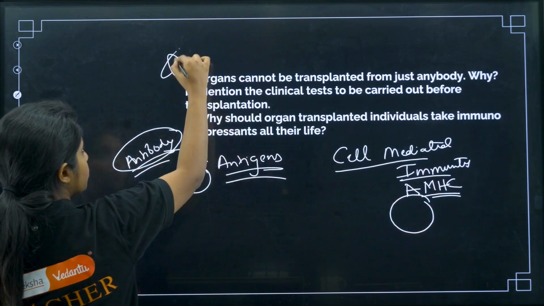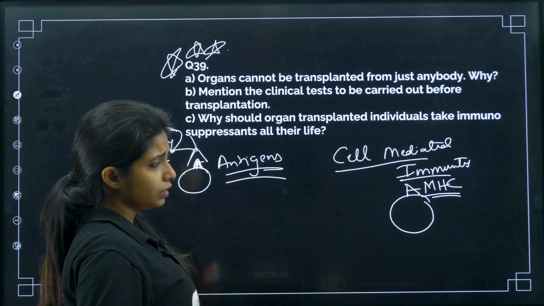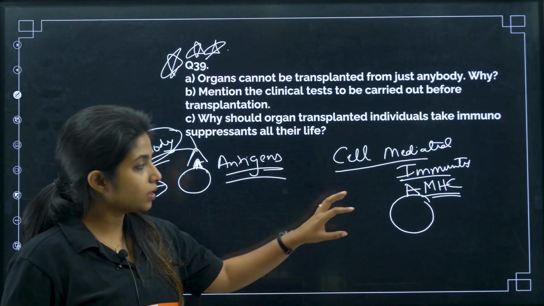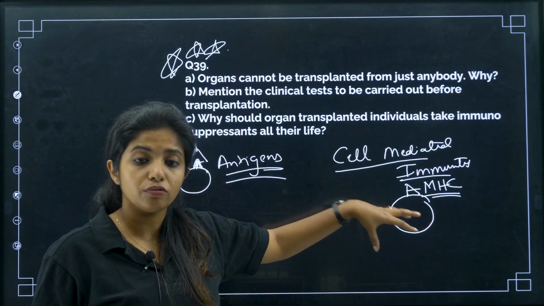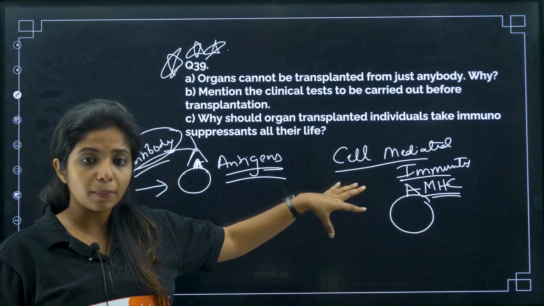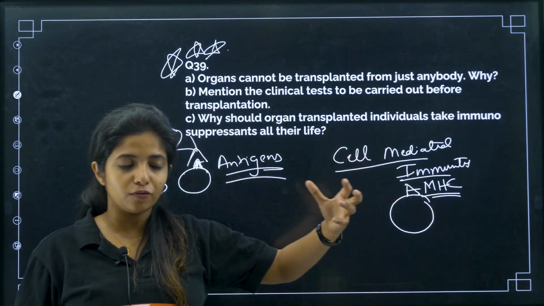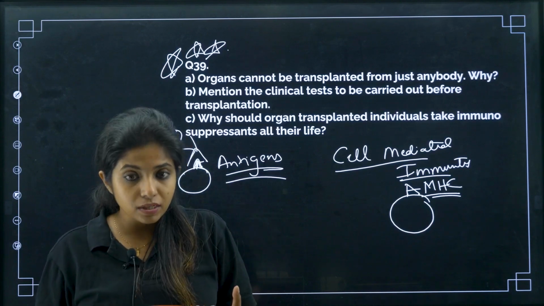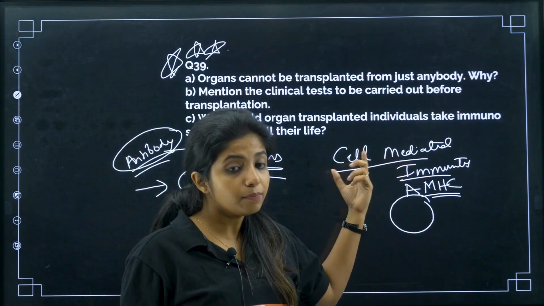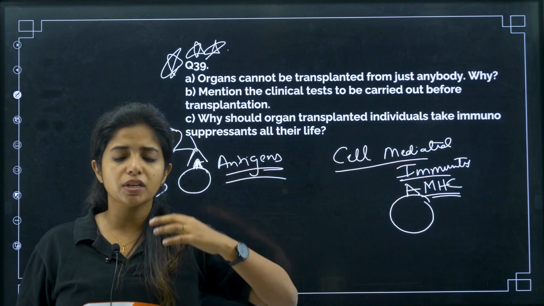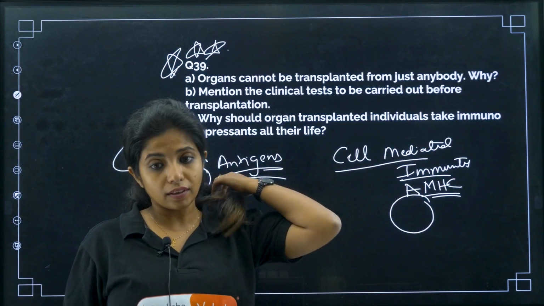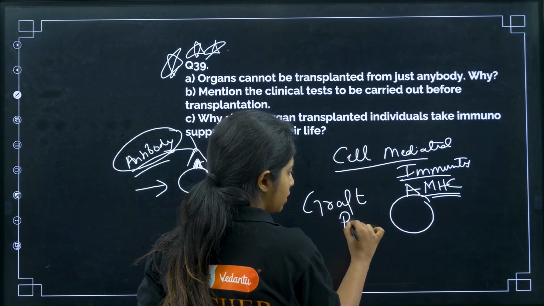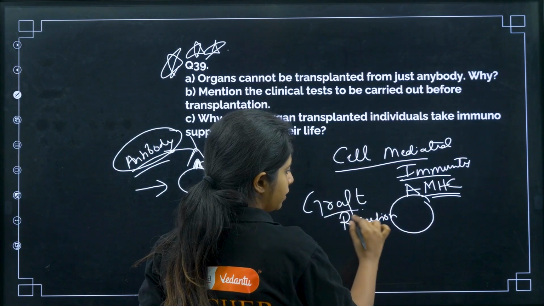That is a question that has popped up differently, and you might have faced trouble, which is why I am telling you the answer. All the cells of our body have MHC. We have unique MHC just like our fingerprints. Now if we get organs transplanted from some other animal or from another human being, they have their own MHC, and this will make the cell mediated immunity active. The T helper cells, T cytotoxic cells, everything will be active, and they cause a huge problem known as graft rejection. They reject the graft, my dear children.